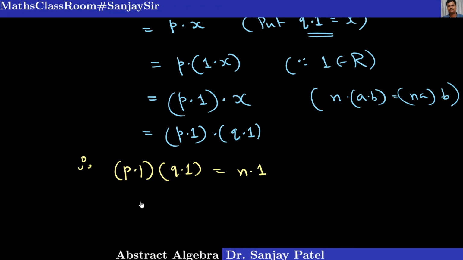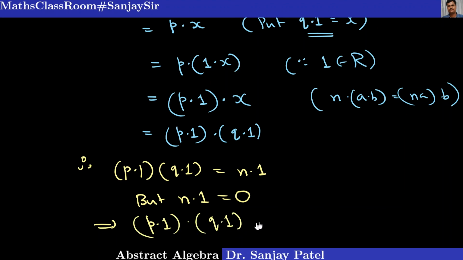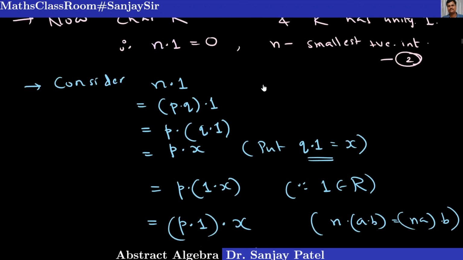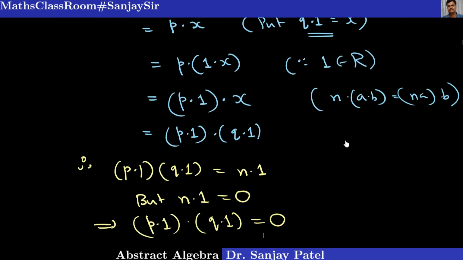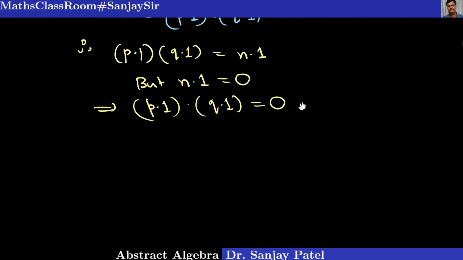Okay. But n into 1 is 0, that we have already mentioned, n into 1 equal to 0. So I can write that p into 1 into q into 1 is equal to 0. See, we have written here n into 1 equals 0 in result number 2. So let me write, this is because of 2.